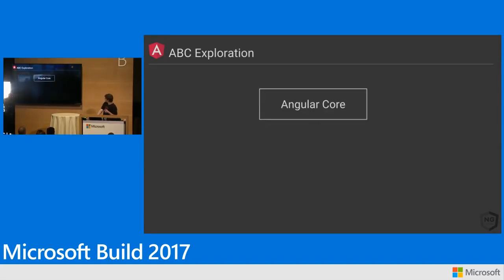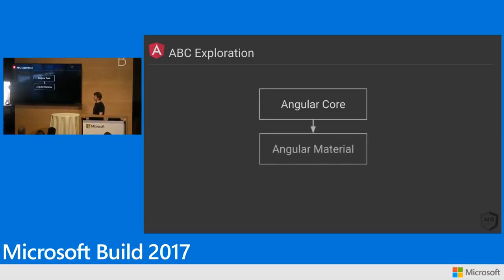So our plan for ABC: we're going to build Angular core this way with Bazel. Today, Angular core is built with a gigantic shell script. It's really not a nice thing. It's kind of embarrassing, actually. So the team is at home right now rebuilding our entire build system for Angular to run on Bazel. We're then going to move the Angular Material project over to Bazel and get that building and testing with it.